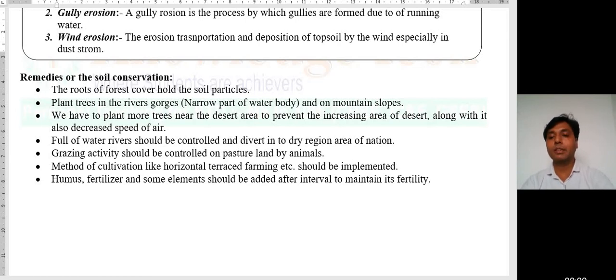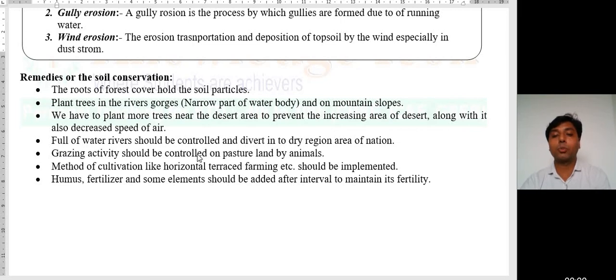So dear students, the point is given, flow of water in rivers should be controlled and diverted into dry region areas of the nation. Sometimes river floods and running water are responsible for soil erosion. So we have to divert the path of the river into dry region areas. So we can utilize the water in dry region areas and convert that dry region into the greenery part of our nation.